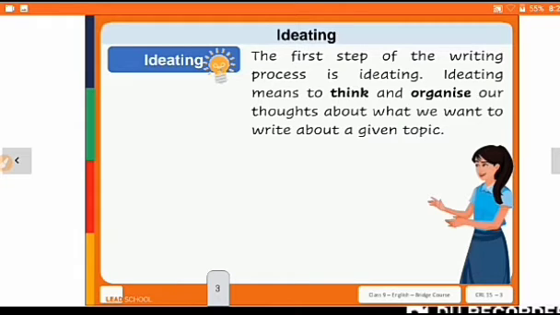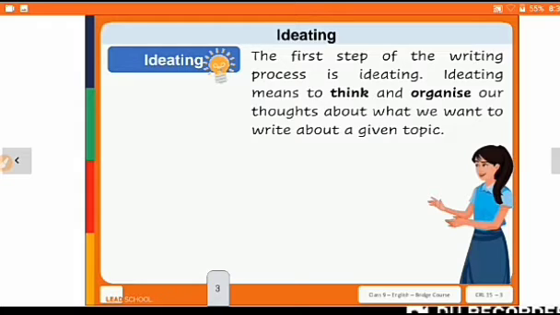So the first step of the writing process is ideating. Ideating means to think and organize our thoughts about what we want to write about a given topic. So the topic will be there and we have to think and organize our thoughts about what we want to write. एक टॉपिक के बारे में, for example, we have one topic.